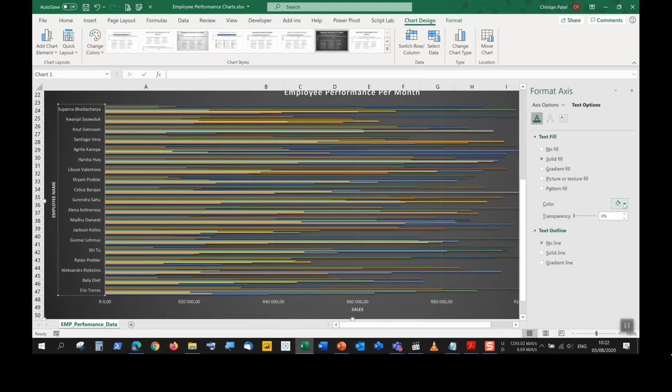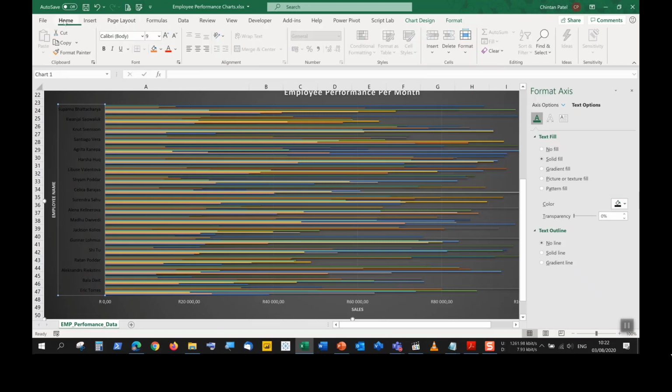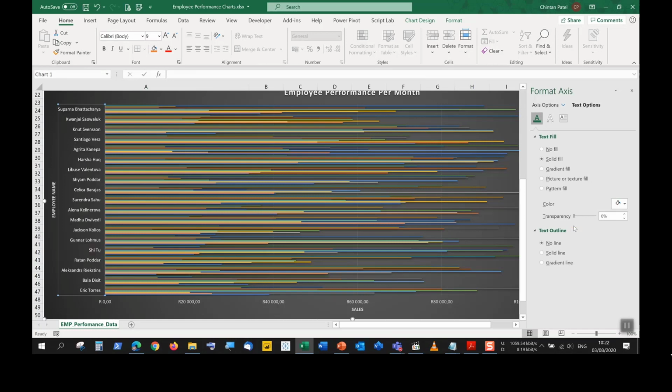We want to, let's say, change the color to something else. So let's say if I change this to red, I can change the names to red. I can make it black again. I can go to my home tab. Oh, sorry, black probably we won't be able to see. Let's make it white, and then let's make it bold.